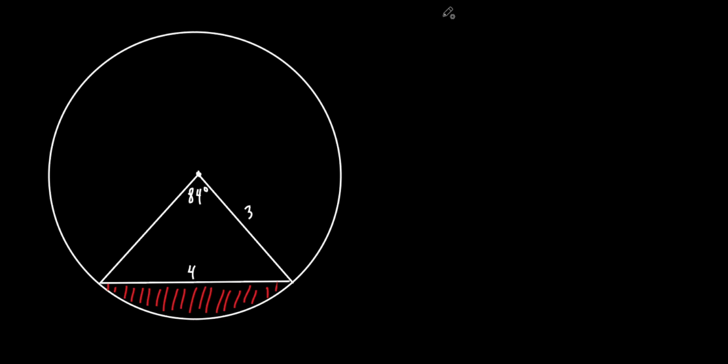So what was our little formula? Do you remember how to find the segment? You should have just written it down just before this. The area of the segment is equal to the area of the sector minus the area of the triangle. I didn't write the word area in here, but that's what all these mean, okay? Area of the segment, area of the sector, area of the triangle.